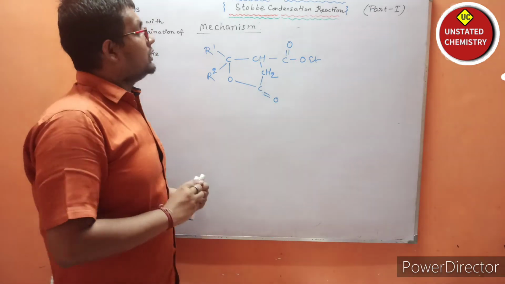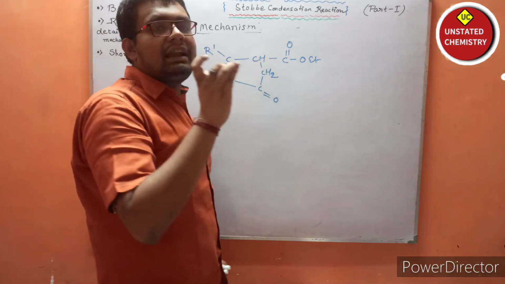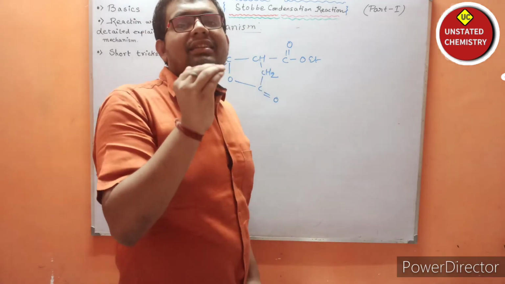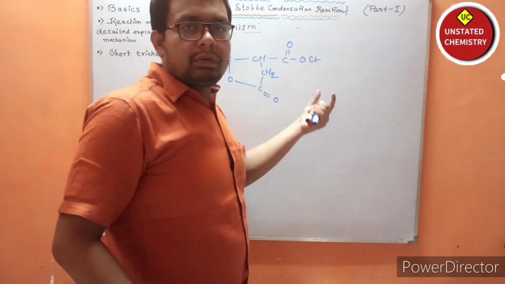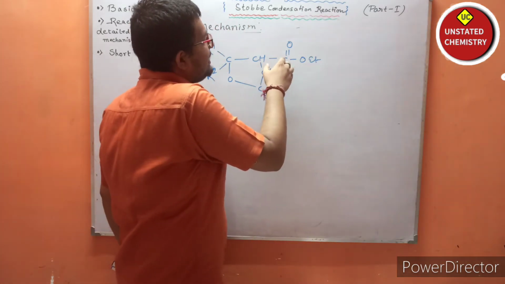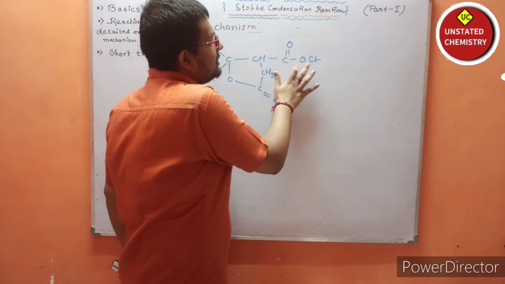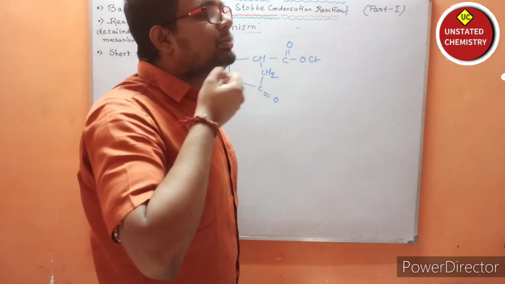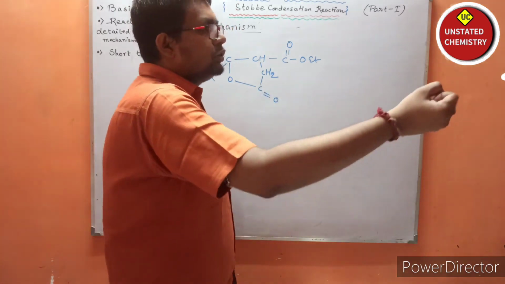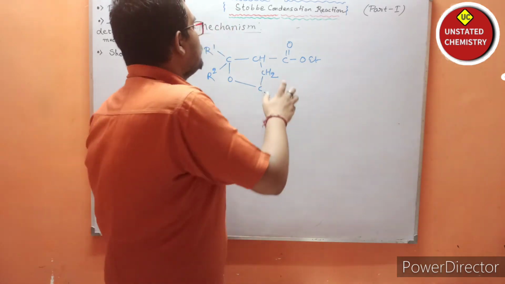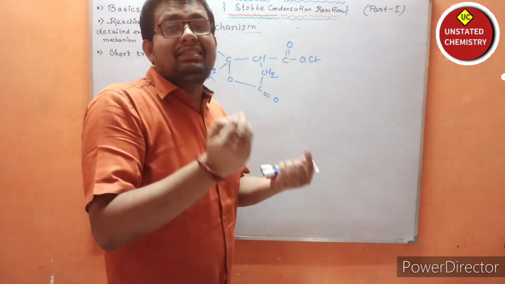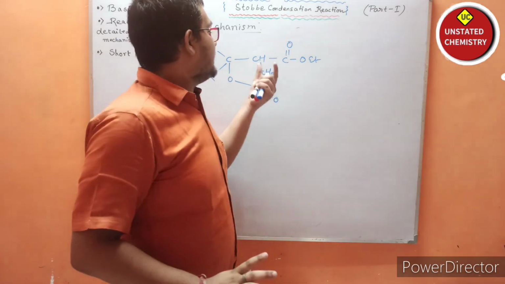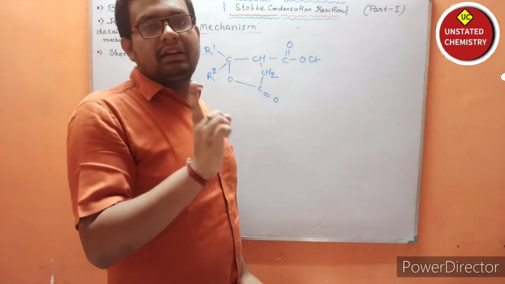Now see carefully, this hydrogen is basically acidic in nature. Why? Because this is attached to a minus I effect showing group. If there is a minus I effect shown by this group, then this hydrogen will be acidic, because the electron density is pulled towards itself. We know that if the minus I effect increases, then the acidity will also increase.